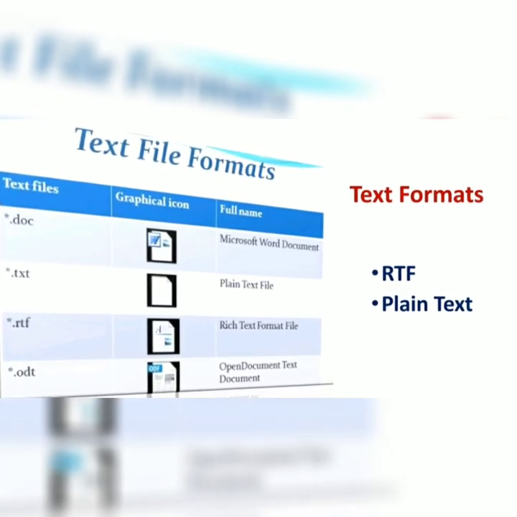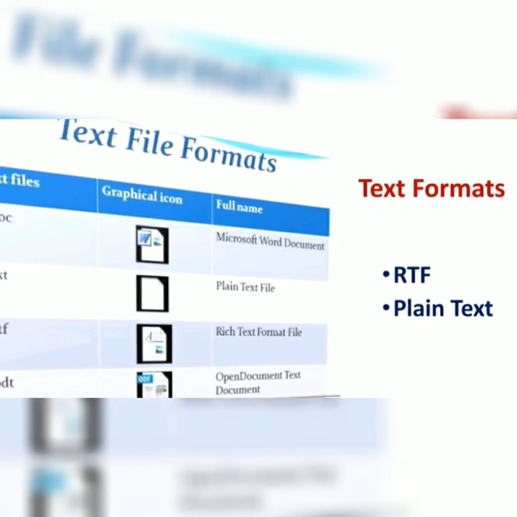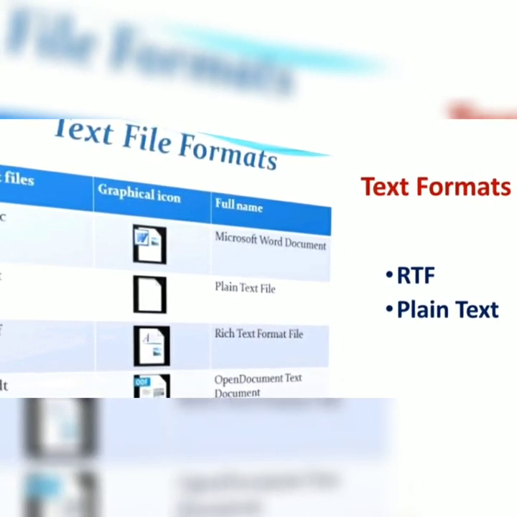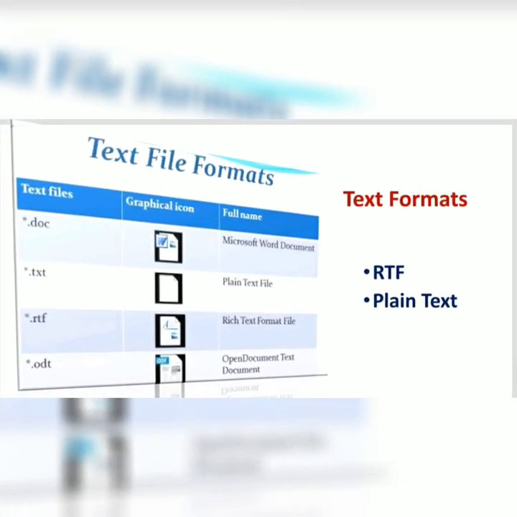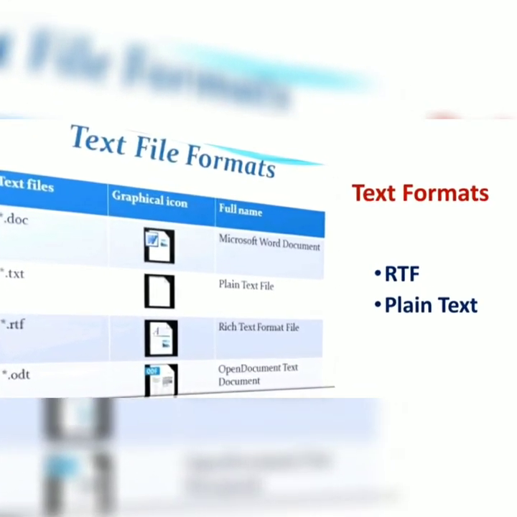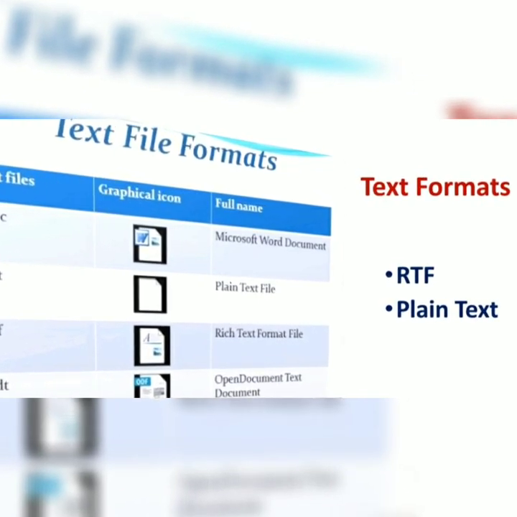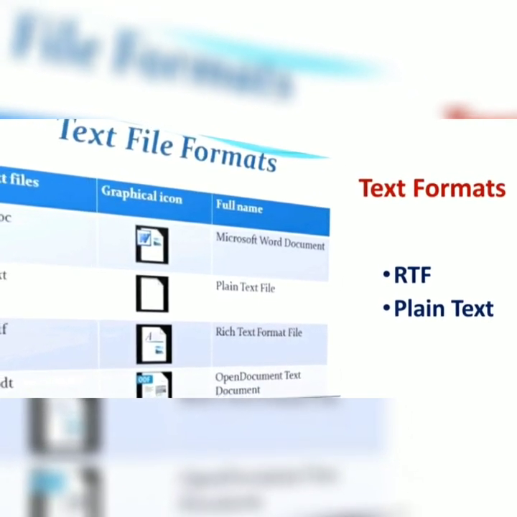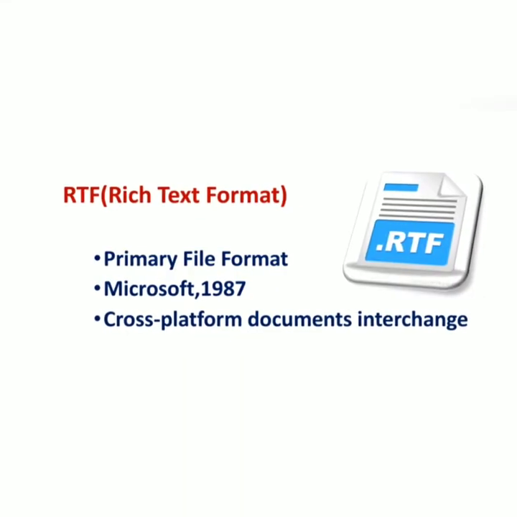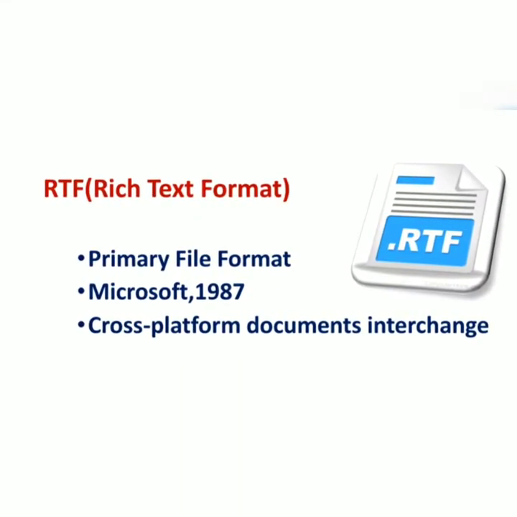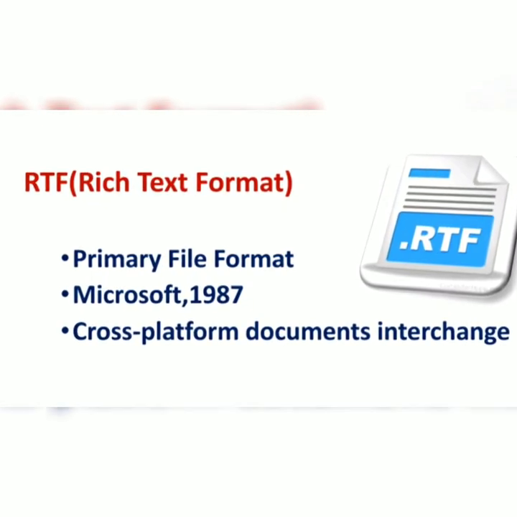Now let's discuss the first type of file format in multimedia, that is text format. As the name implies, these types of formats are used to support text type files. There are two types of text formats. The first one is RTF, the second one is plain text. Now let's see the first type of text format, that is RTF, rich text format.